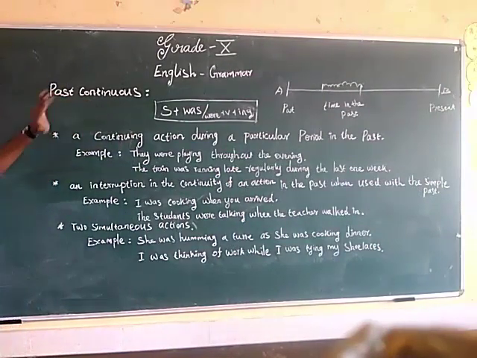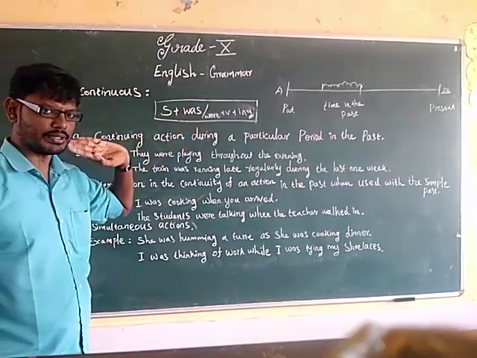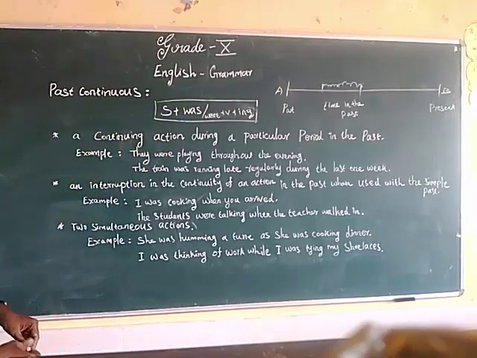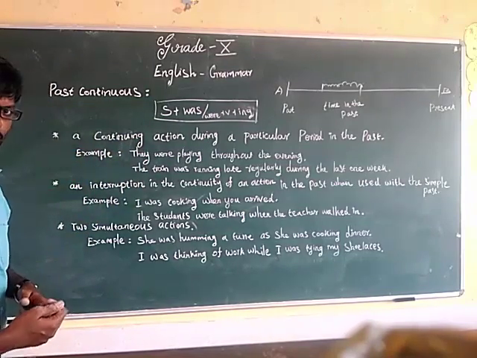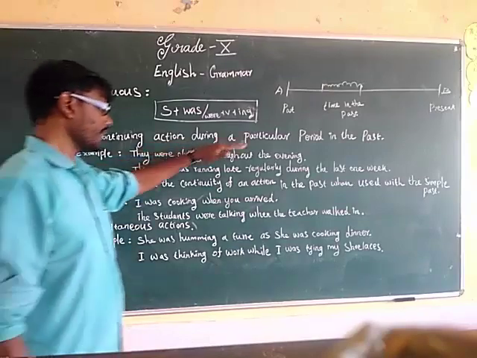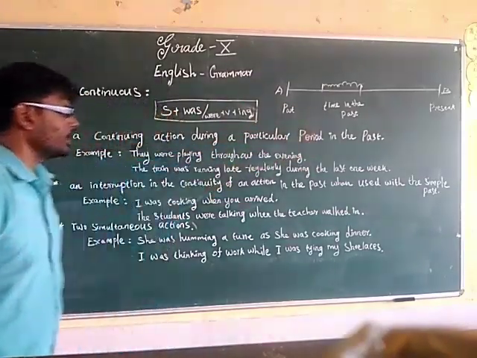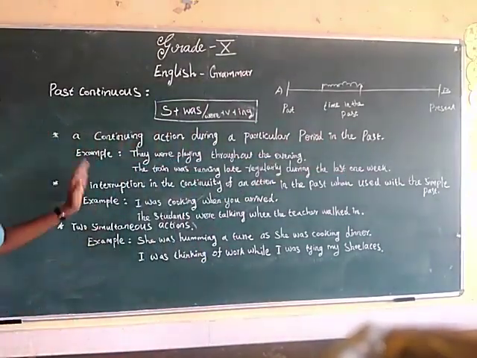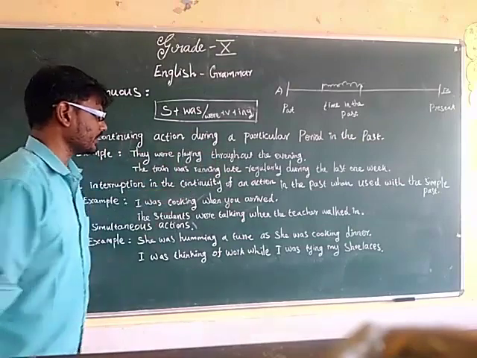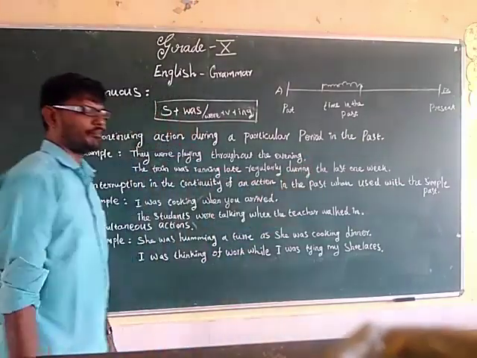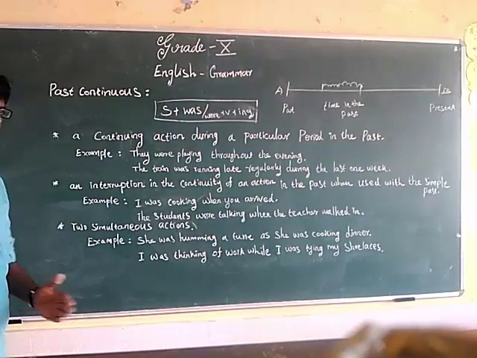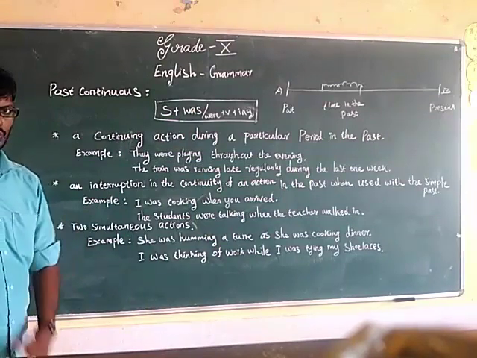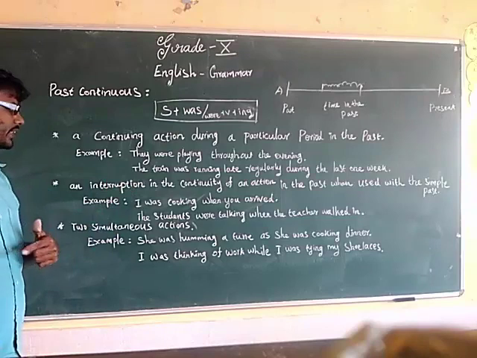So past continuous tense structure is subject plus was or were plus verb plus ing. Past continuous tense is used to refer to a continuing action during a particular period of time in the past. Example, they were playing throughout the evening. So, for example, yesterday some students were playing in the ground. Throughout the evening they were playing.